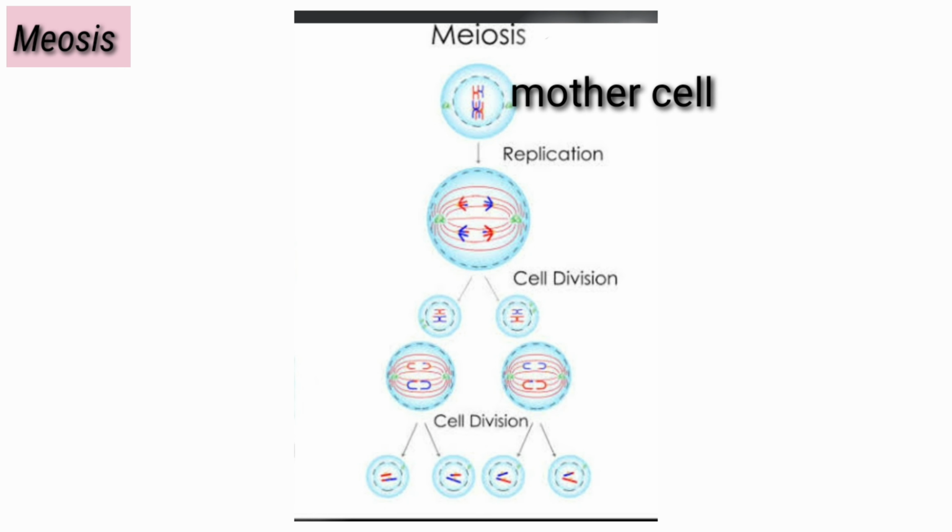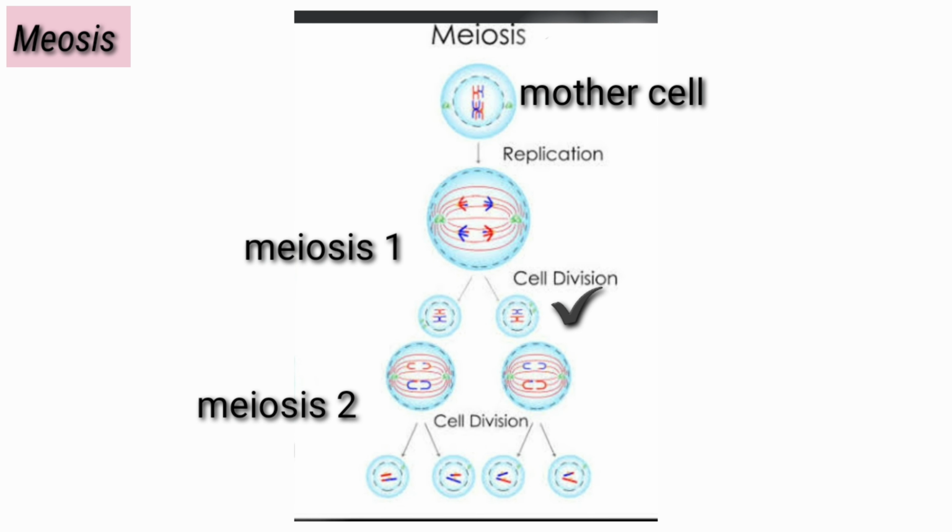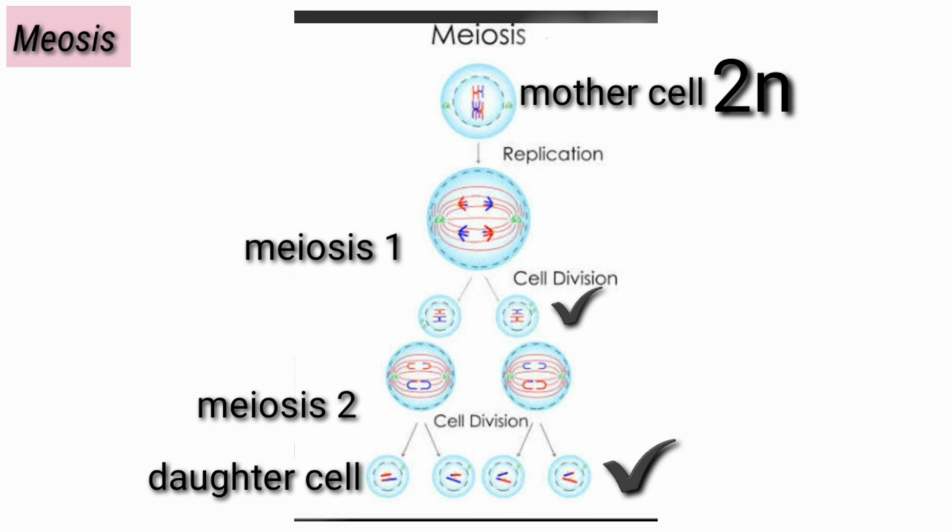This is the mother cell where DNA replication occurs. Then the mother cell divides into two daughter cells. This process is meiosis 1. Then these two cells divide again through meiosis 2 and form four daughter cells. Here the mother cell is diploid but the four daughter cells are haploid. That's why the meiosis process is reductional division.